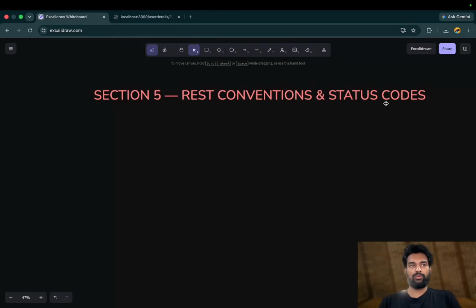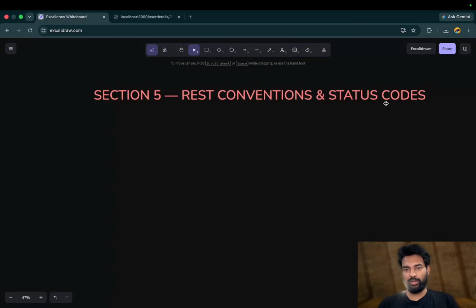Or if you are doing a to-do app and you want to delete a to-do, that is DELETE. So these are the commonly used HTTP methods, and the verb belongs in the HTTP method and never in the URL itself. So the URL is the noun, and the method is the verb. The status code communicates the outcome.